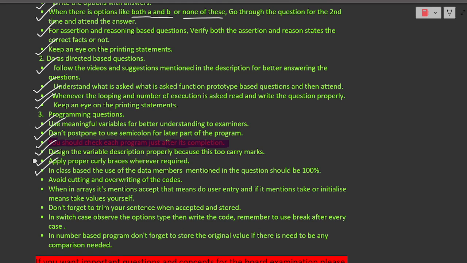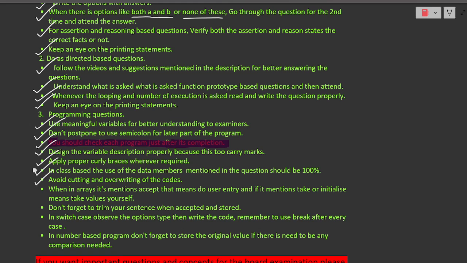And next, avoid cutting. How can you avoid cutting and overwriting of the code? First, build the logic in your mind, then write it down in your answer sheet. This will reduce your cuttings and overwriting of the code. Suppose you have cut anywhere, and you feel that in this program you have done many cuttings, I suggest you use a pencil and cut down the whole page with a single line, switch to another page and write your program properly. This will help you in scoring very good marks.